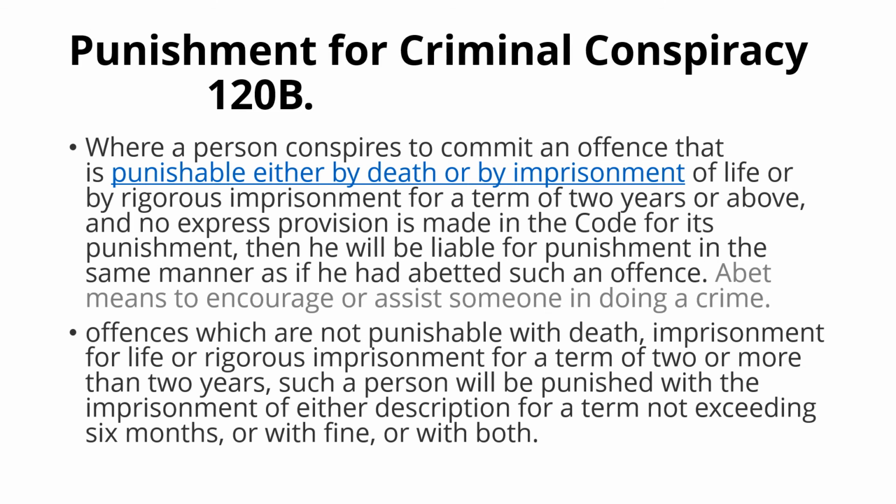Now in section 120B we have the punishment for criminal conspiracy. Where a person conspires to commit an offense that is punishable by death, imprisonment for life, or rigorous imprisonment for a term of 2 years or more, and no express provision is made in the code for its punishment, then he will be liable for punishment in the same manner as if he had abetted such an offense. For offenses not punishable with death, imprisonment for life, or rigorous imprisonment for a term of 2 years or more, such a person will be punished with imprisonment of either description for 6 months, or a fine, or both.